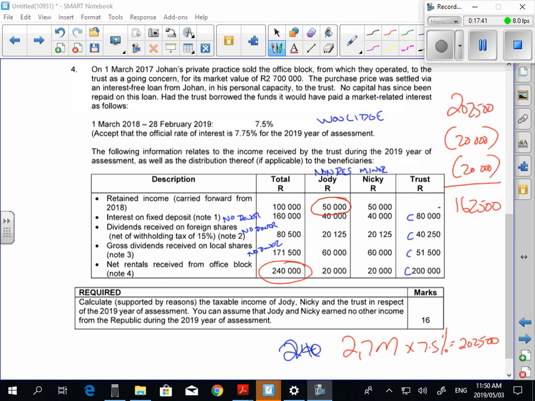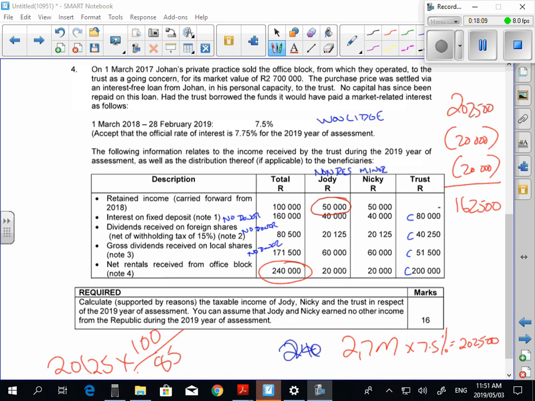Next number down, 2125. How many of you put down 2125? Because you're not supposed to. What are you supposed to do with foreign dividends? Are you always supposed to put gross foreign dividends in? Do you remember from test 1? You're always going to show the gross dividend.